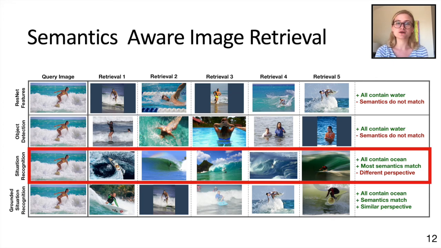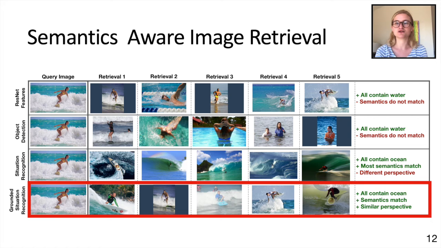The third row shows the images retrieved from the predicted situation without groundings. The semantics of these images almost always match, but the perspectives vary greatly, and the retrieved images look pretty different from the original image. The final row shows the retrieved images using grounded situation recognition. These images match the query image in both semantics and perspective.